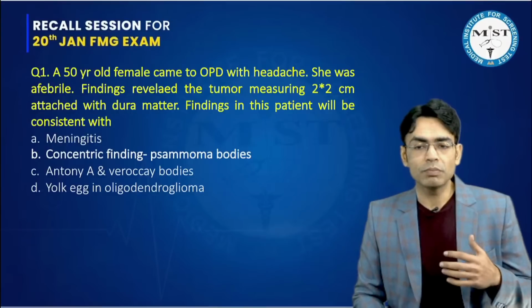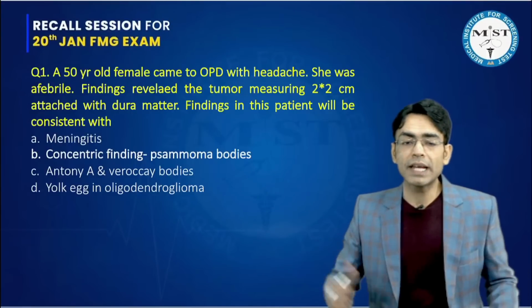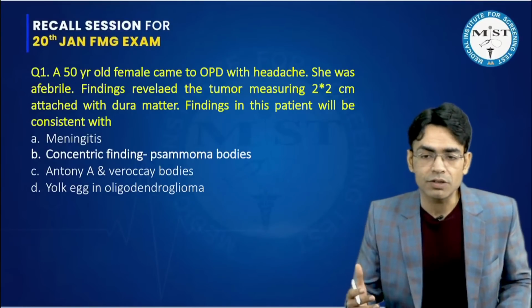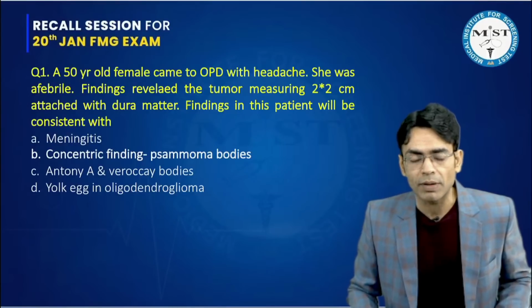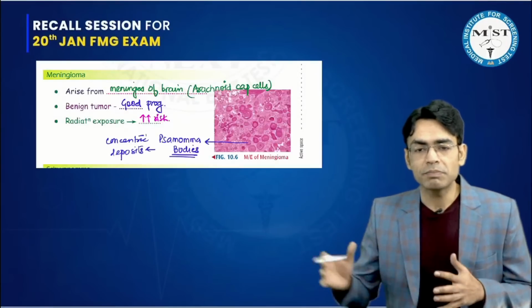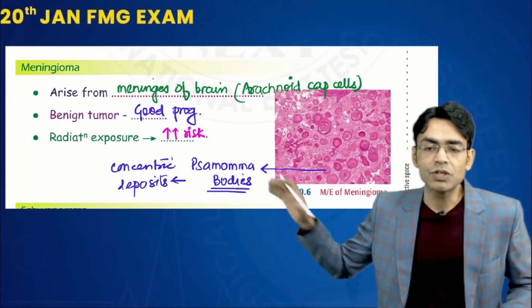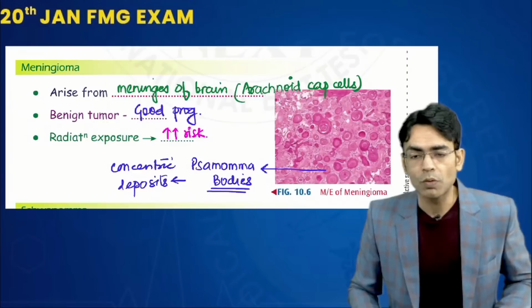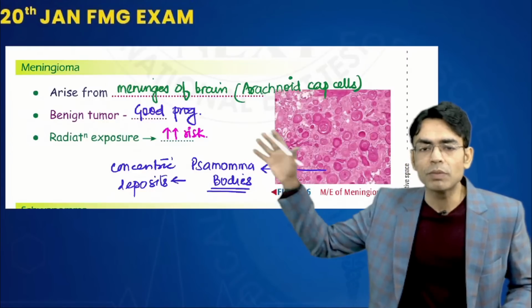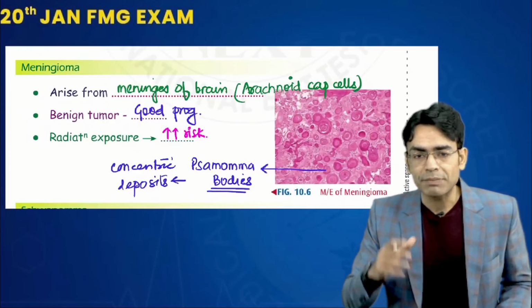One of the options was meningitis, and it is ruled out because the female was afebrile. We have done this in particular in the classes. This is a screenshot of the pathology workbook, in which we discussed that meningiomas arise from the arachnoid capsule, the meninges of the brain.